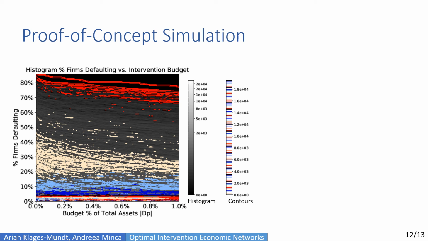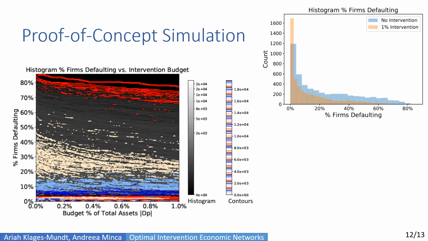We simulate 5,000 shock scenarios and apply the approximate intervention algorithms and explore the effectiveness of a range of budgets. The results are represented in the 2D histogram here. The y-axis is the percent of firms defaulting in a run, and the x-axis is the budget size. The grayscale represents the 2D histogram, and the colored lines are contours representing the topography. Now you can think of a traditional 1D histogram as a vertical slice of this image, and so here are two such slices from the right and left sides of the 2D histogram, representing budgets of 0 and 1% of total assets. And notice here a large reduction in the tail mass from intervention, as we would hope.